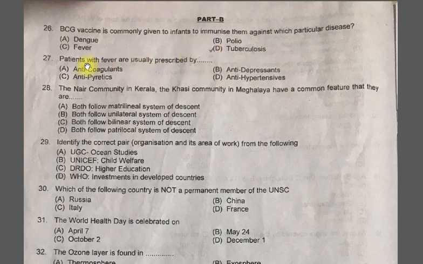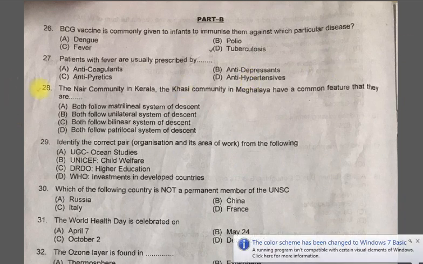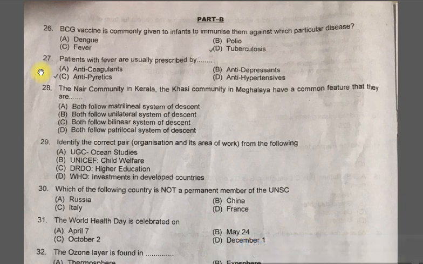Tuberculosis. Question 27. Patients with fever are usually prescribed A. Anticoagulants, B. Antidepressants, C. Antipyretics, D. Antihypertensives. The correct option is the antipyretics. The example of antipyretic is paracetamol, which is used to bring down the fever.